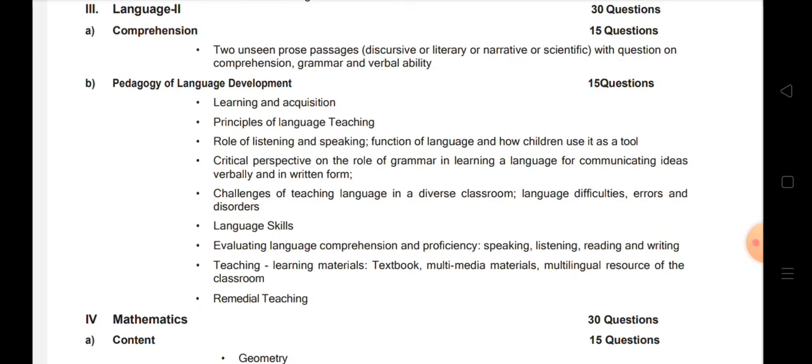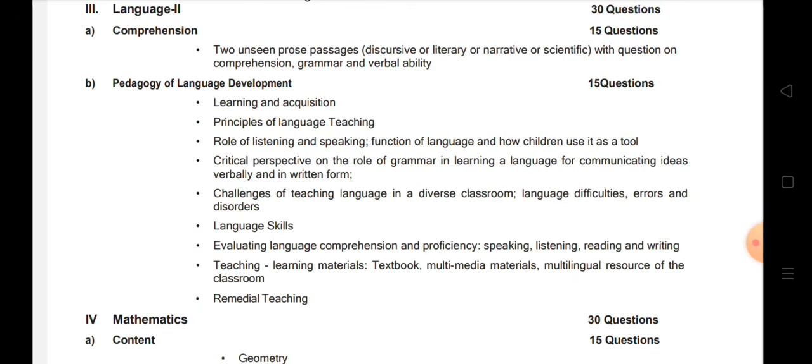Now pedagogy, and comprehension. The same thing they have written here also: two unseen prose passages, discursive, literary, narrative or scientific, with questions on comprehension, grammar, and verbal ability. So these you have to practice. You have to practice very well.